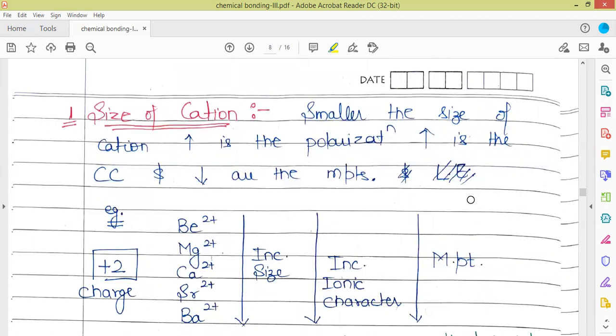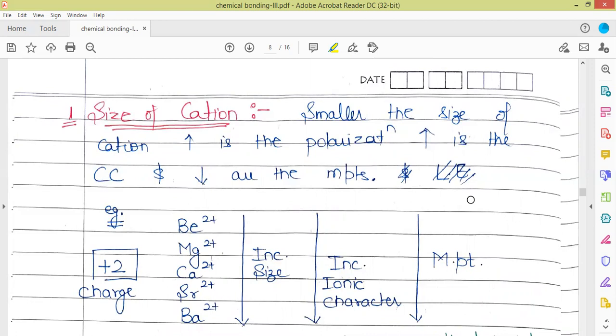जितना छोटा cation होगा, जितना small size होगा cation का, उतना ज़्यादा वो electron cloud को, electron density को अपनी तरफ attract करेगा. So the smaller the size of the cation, the more is going to be the polarization of the anion, and the more is going to be the covalent character.